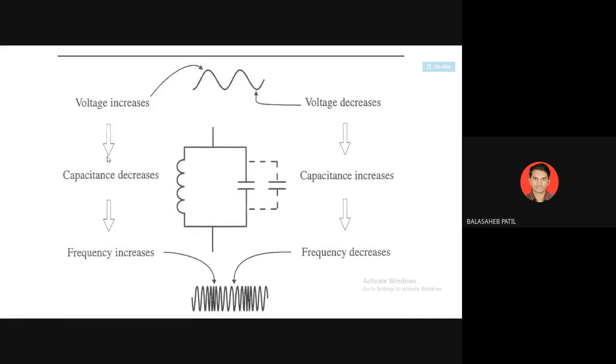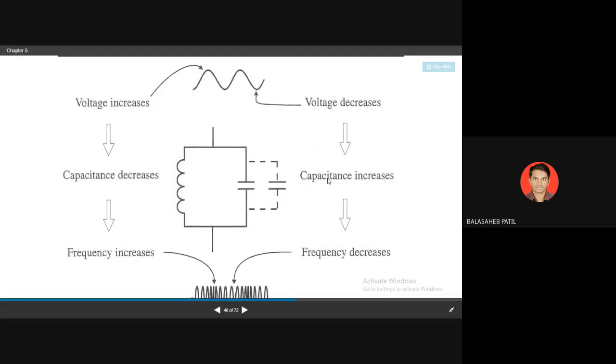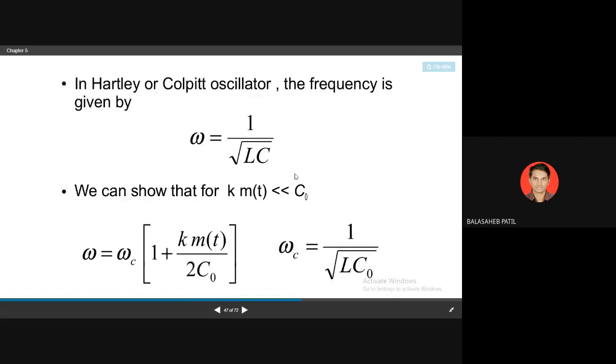This will be shown in the third diagram, where we are getting the frequency increase or frequency decrease. On the left side, as voltage is increased, capacitance will decrease, and automatically frequency will increase. So there is an inversely proportional relation between frequency and capacitor. That is explained very well here: as the capacitor varies, your frequency is also going to vary.